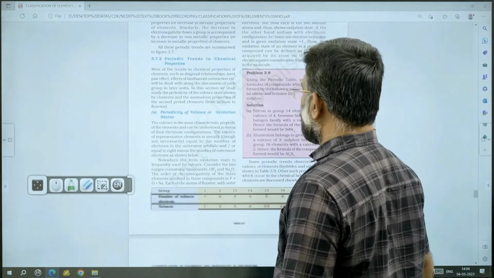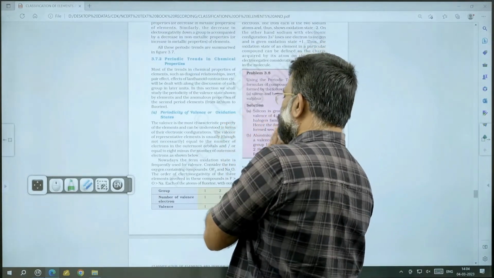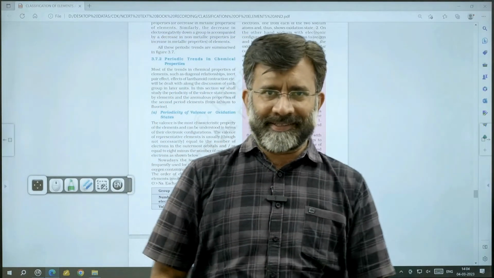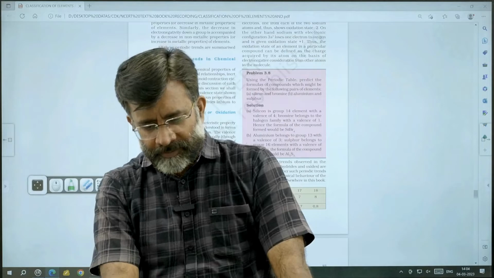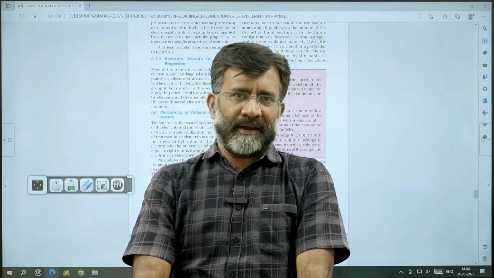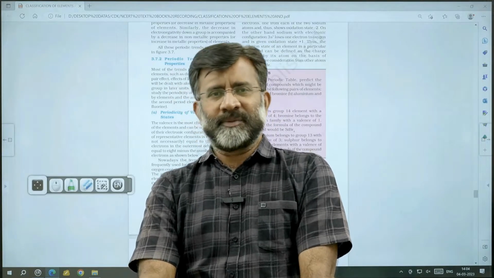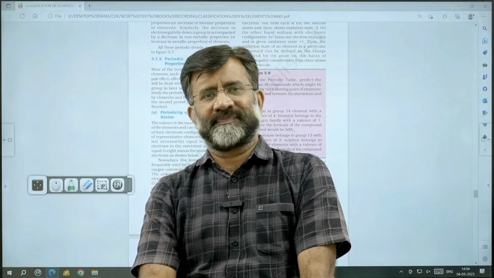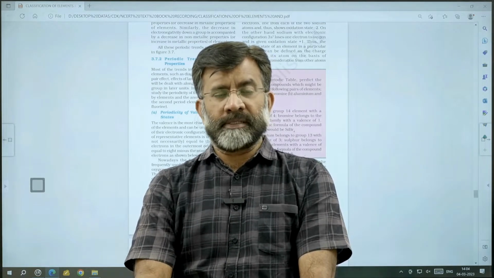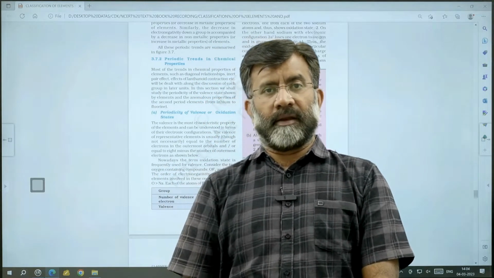Now, there is a talk on periodicity of valence or oxidation state. Valence electrons, oxidation state. That's a very important point. First of all, let me tell you what is meant by valence, what is meant by valence electrons. Valence means combining ability. Valence electrons means number of electrons in the valence shell.